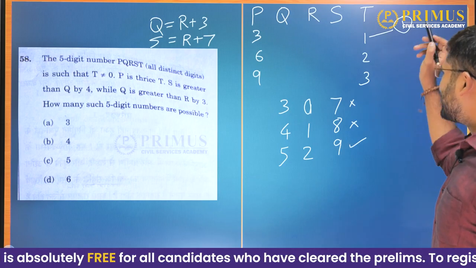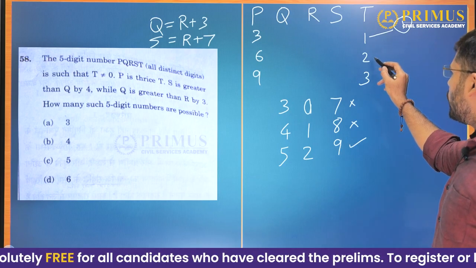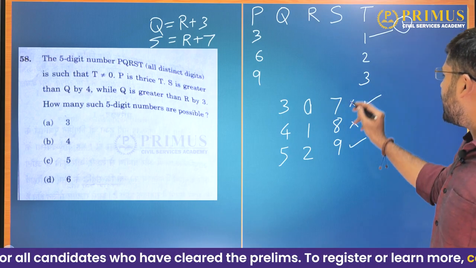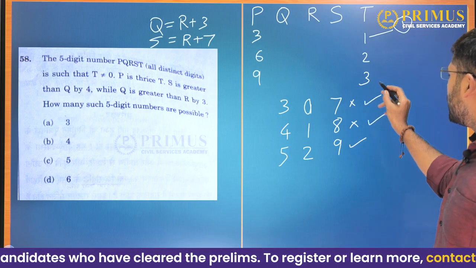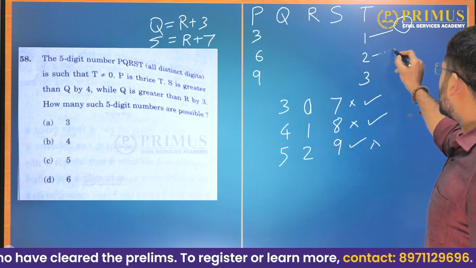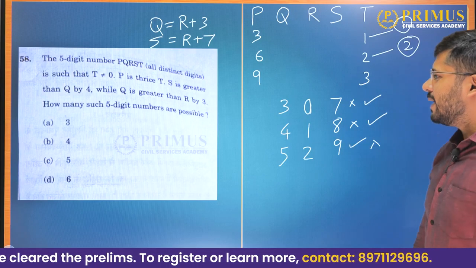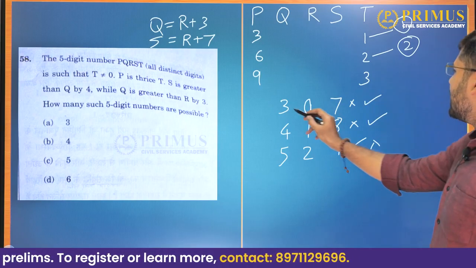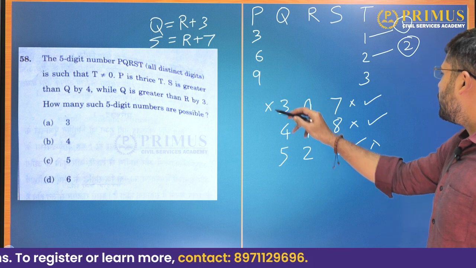Then when T is 2, 307 is possible, and 418 is also possible, but 5 2 9 is not possible because 2 will be repeated. So when T is 2, how many possibilities are there? 2 possibilities we have. What about 3? When T is 3, 307 is not possible because 3 will be repeated.